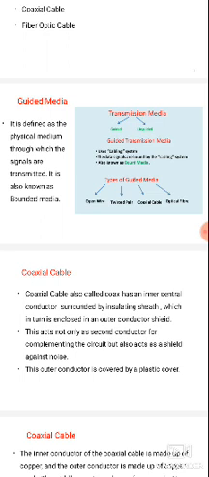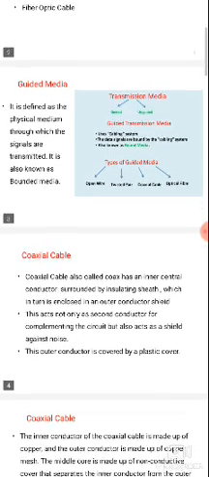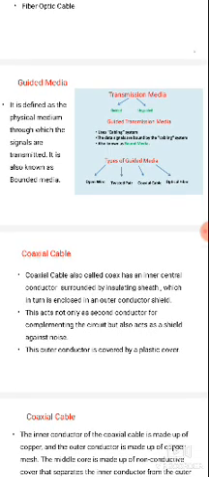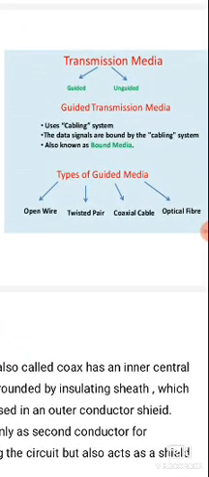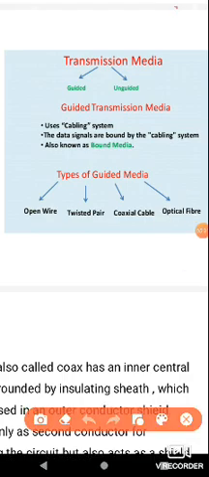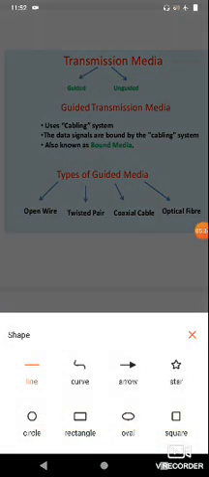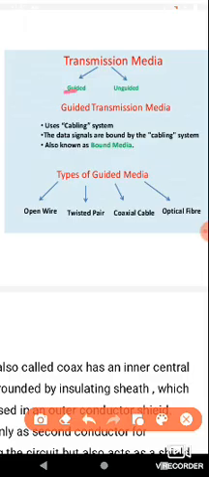First, guided media is defined as a physical medium through which the signals are transmitted. It is also known as bounded media, and another name for guided media is wired communication. Transmission media is divided into two types: one is the guided media and the second one is the unguided media.